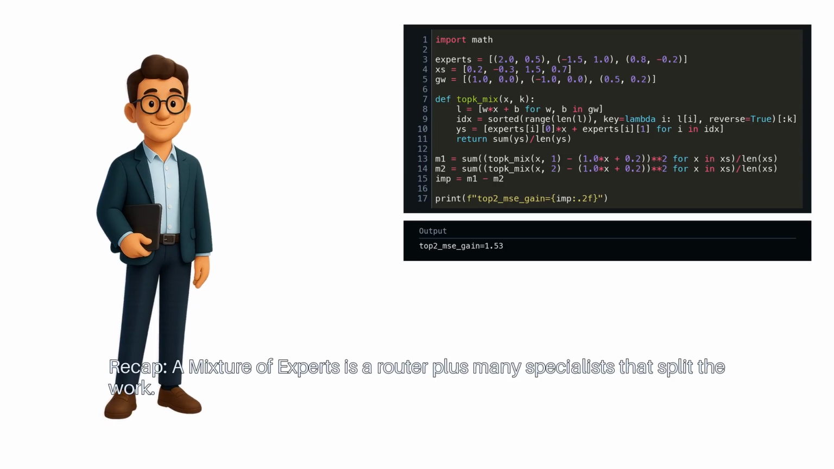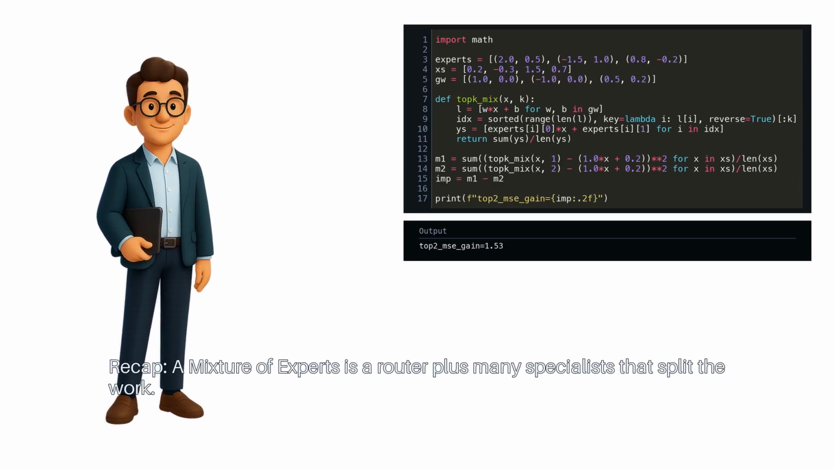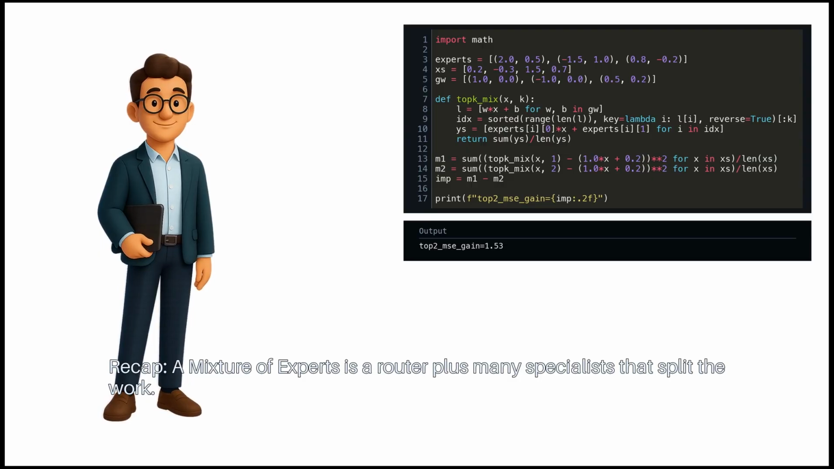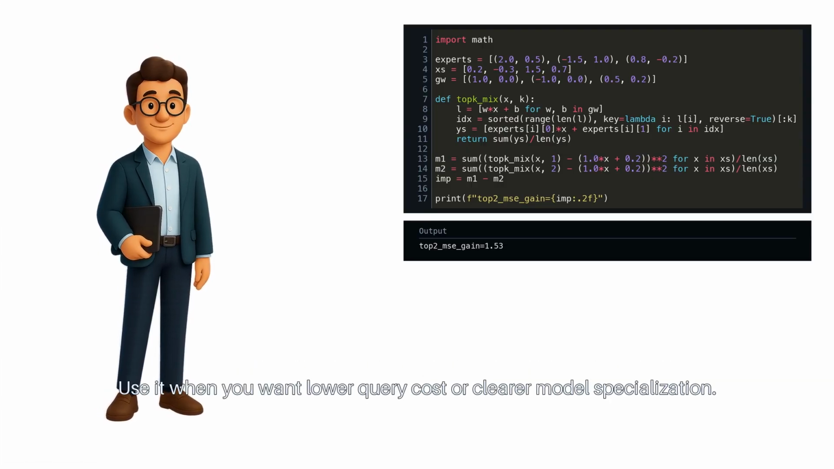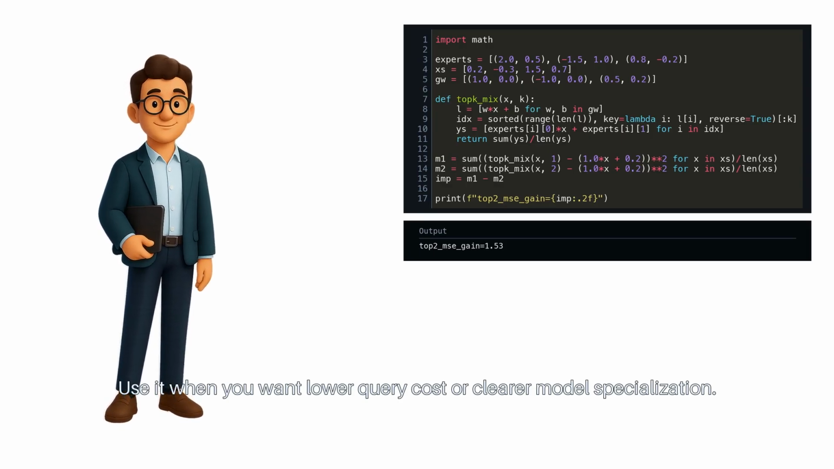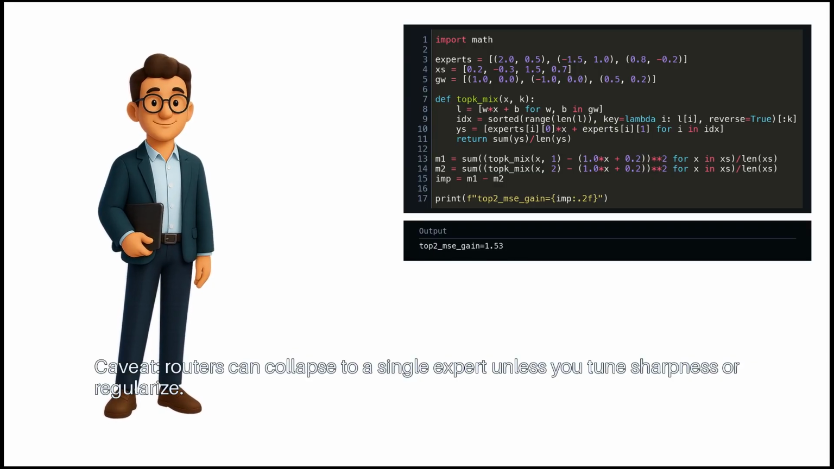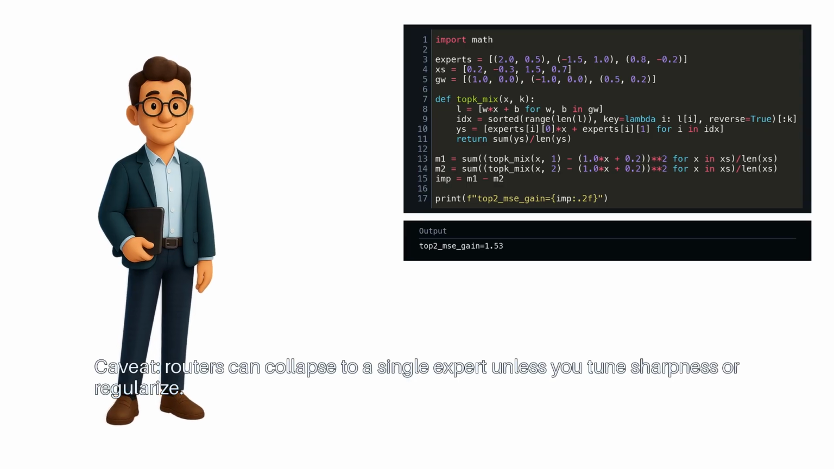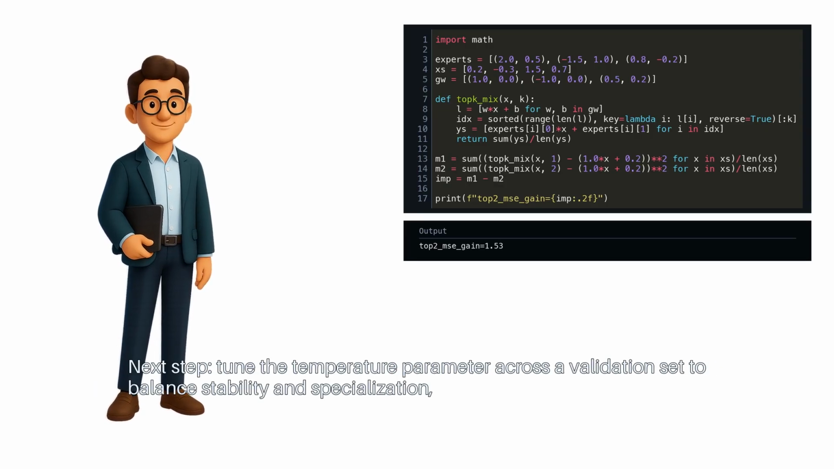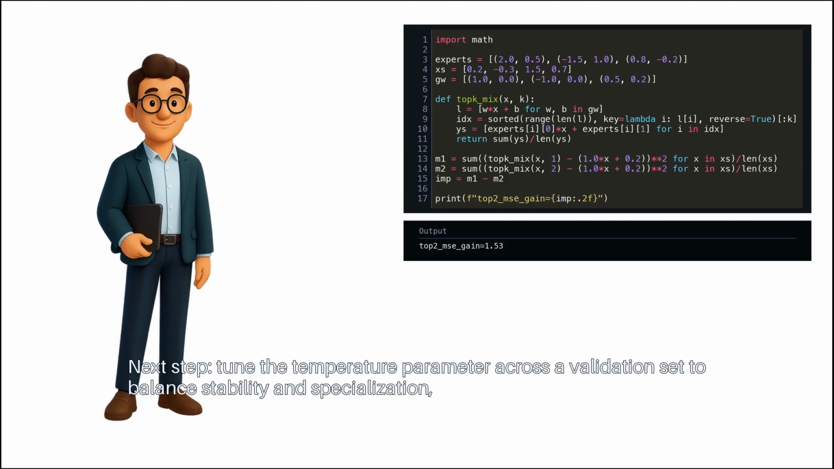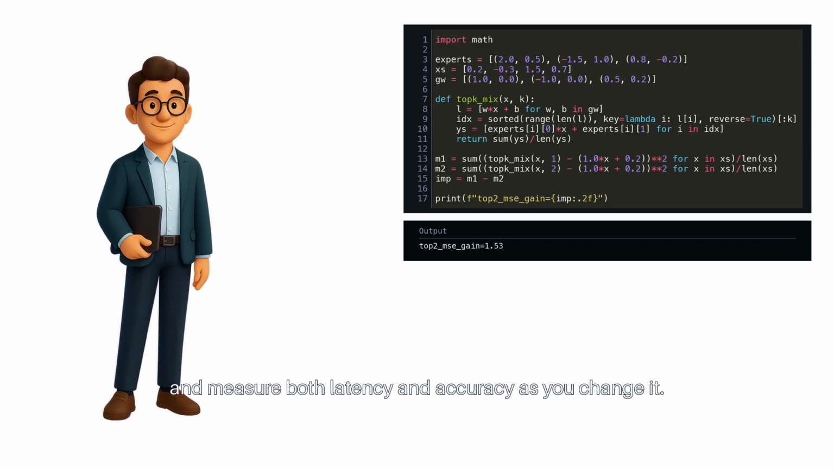Recap: a mixture of experts is a router plus many specialists that split the work. Use it when you want lower query cost or clearer model specialization. Caveat: routers can collapse to a single expert unless you tune sharpness or regularize. Next step: tune the temperature parameter across a validation set to balance stability and specialization, and measure both latency and accuracy as you change it.